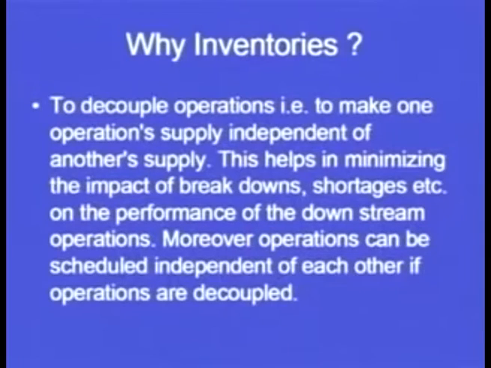Then, to decouple operations, that is, to make one operation's supply independent of another's supply. This helps in minimizing the impact of breakdowns, shortages, etc. on the performance of downstream operations. Moreover, operations can be scheduled independent of each other if operations are decoupled. So if we are able to decouple the operations from one another, then we will be able to more effectively and efficiently manage our manufacturing process.